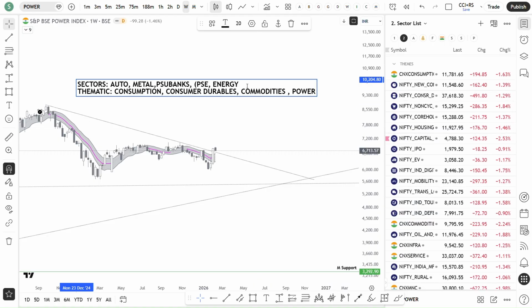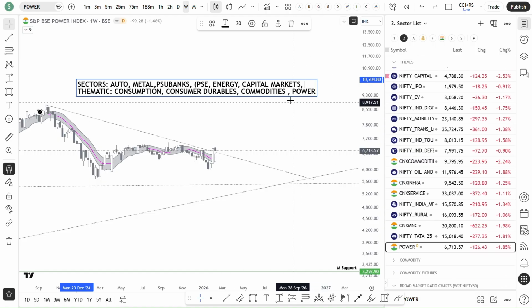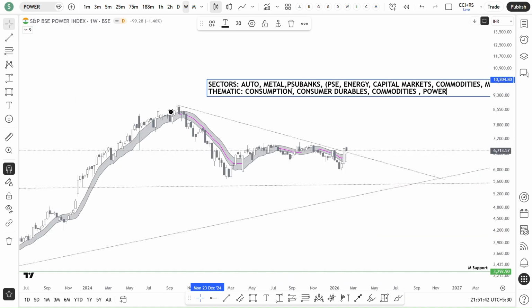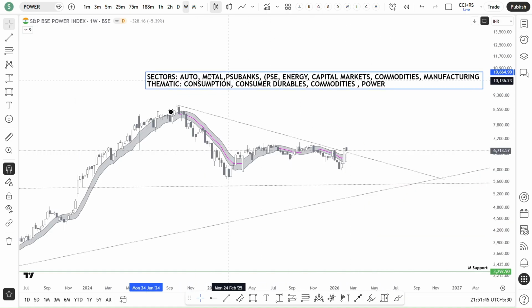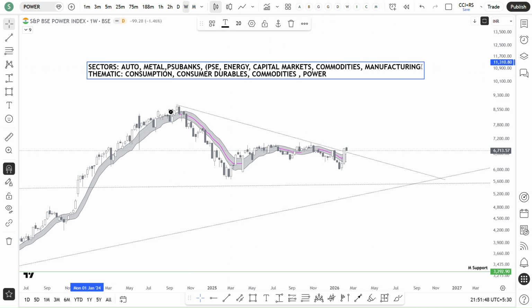And yeah, capital markets also. Capital markets, and then commodities. Yeah, one more thing, manufacturing. So this is what I'm waiting for. This week I will keep a watch list for these things. I will look out whether they are going to break out or not.